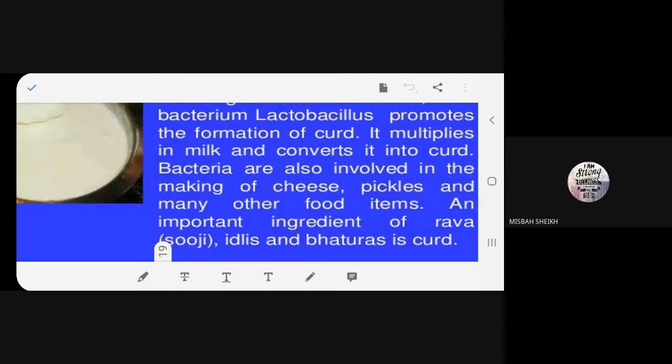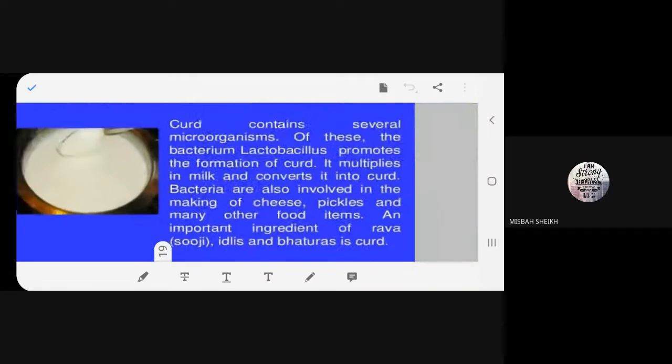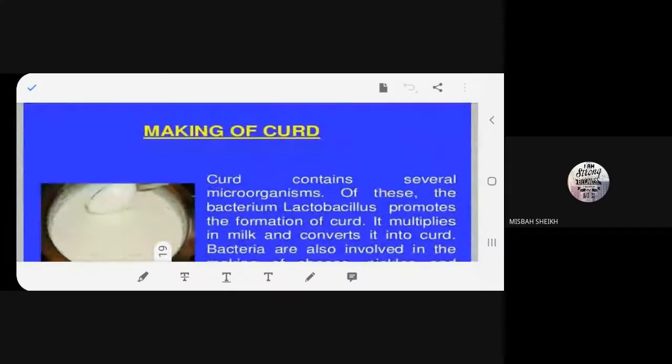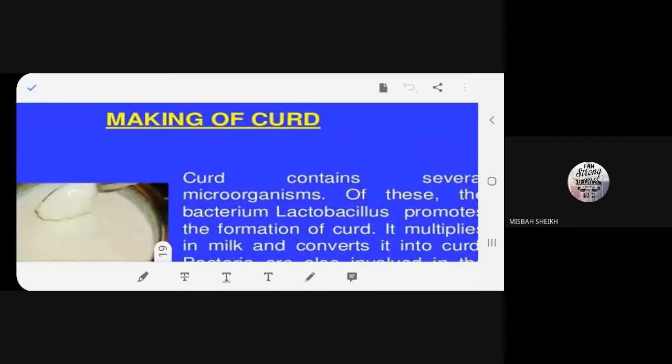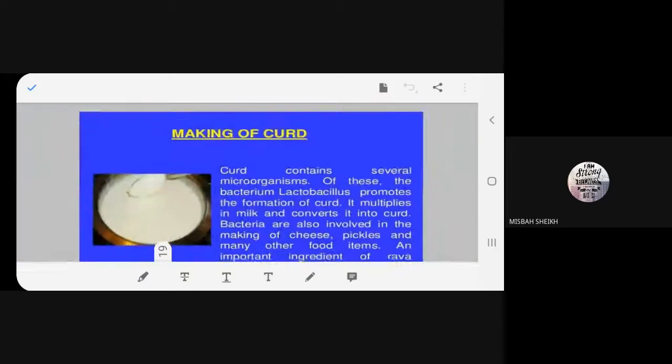The same way, instead of water, we add curd and make bhaturas. Hope you understood? Okay. So this is what we have learned today, how Lactobacillus helps in making of curd.